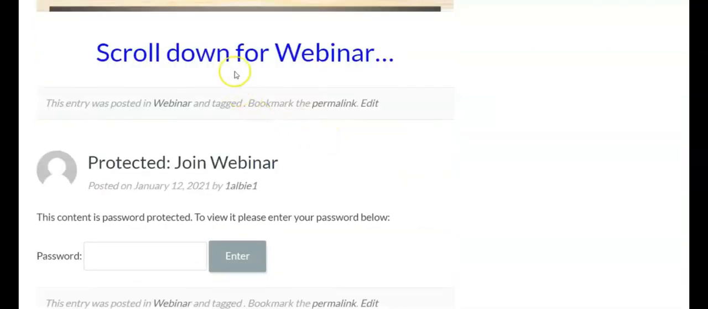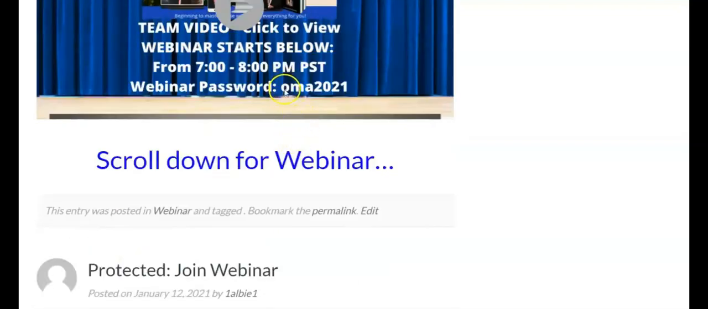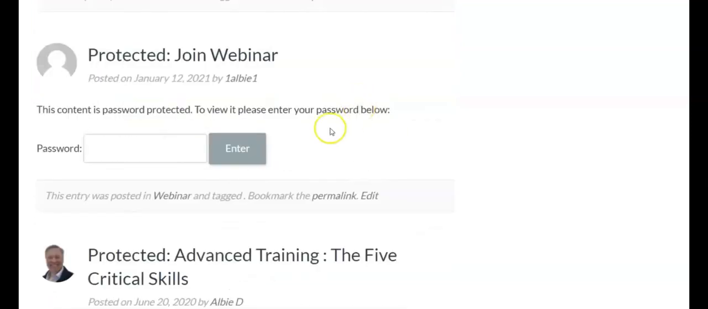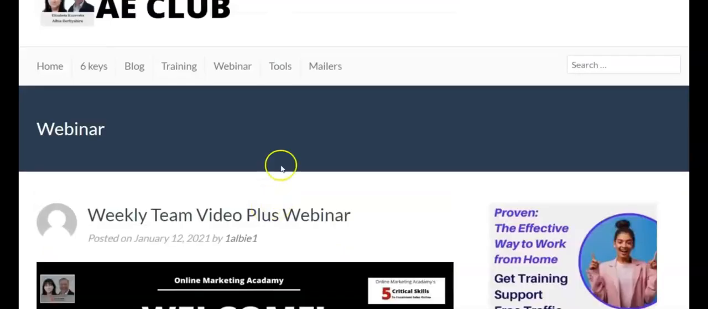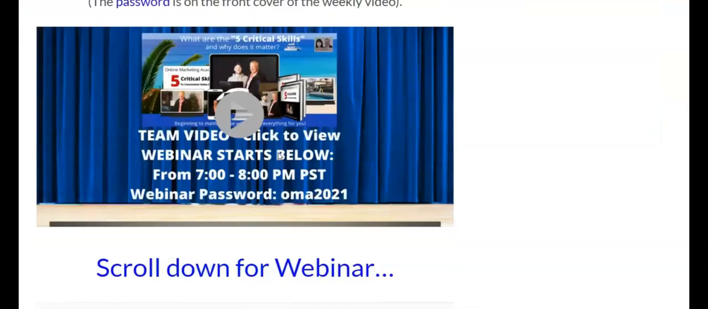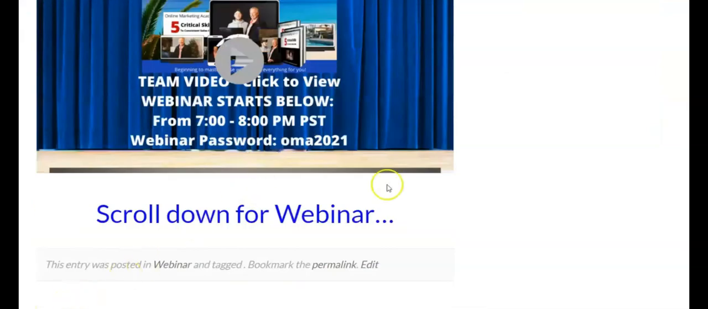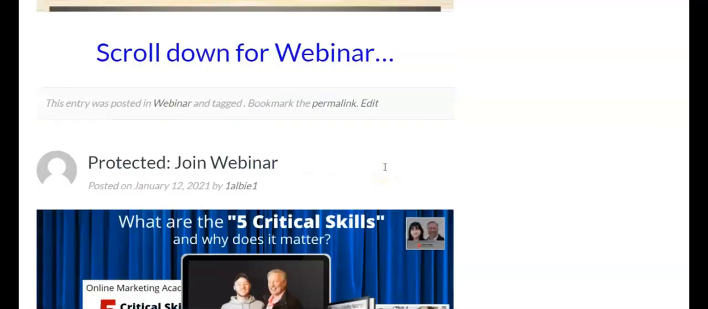Okay, so just scroll down and you'll see a place where you can put in the password, and today's password is OMA 2021, and you just want to enter that right in here. That's in lowercase letters, OMA 2021, and then just press enter, and it'll bring you in, and you'll be able to actually see the webinar from there. So you want to make sure that you scroll down.